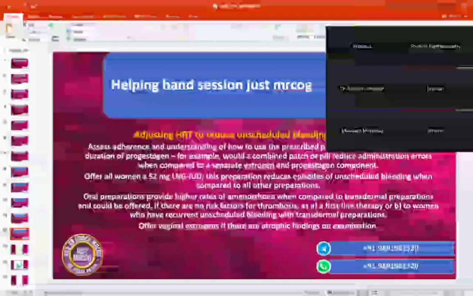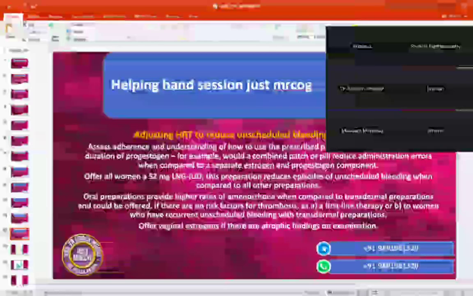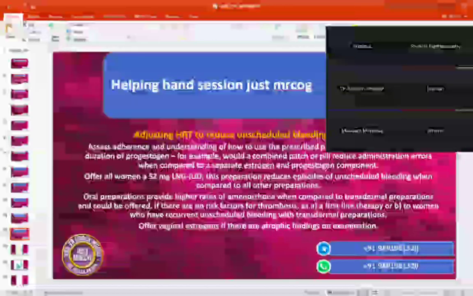In case of poor compliance or poor understanding of the consumption of the preparation, then we'll be offering the patient a combined patch or pill, in order to enhance the adherence and compliance, rather than giving separate estrogen and progesterone components. The most preferable one would be the LNG IUD.